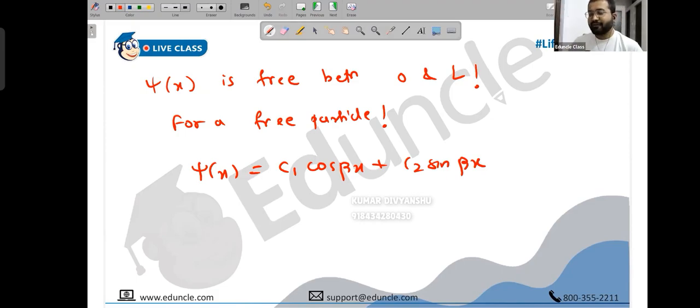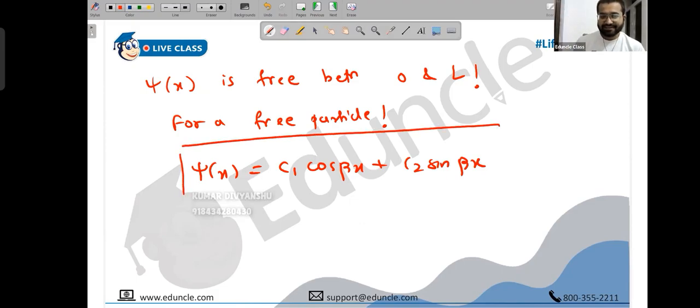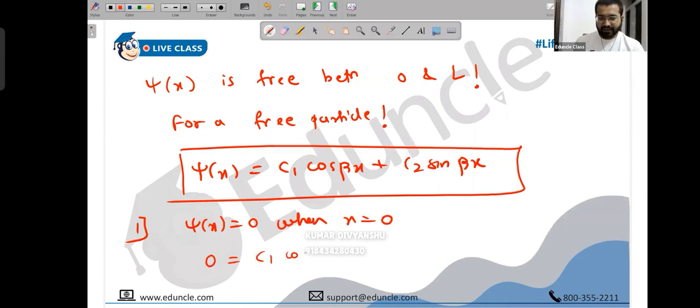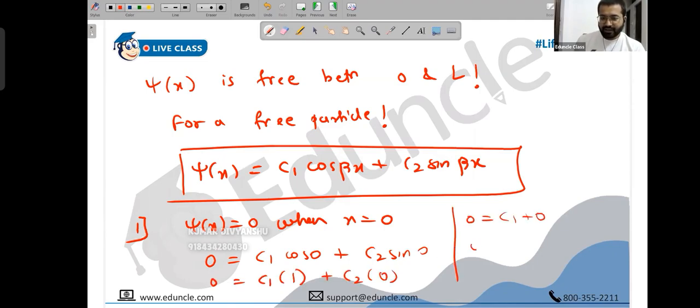And this time we can find C1 and C2 because we have boundary conditions. So this is psi of x, and now we use the boundary conditions. Let's use the first condition: when x is 0, psi of x is 0. Substitute: 0 is equal to C1 cos 0 plus C2 sin 0. So 0 is C1 into cos 0, which is 1, plus C2 into sin 0, which is 0. So 0 is C1.